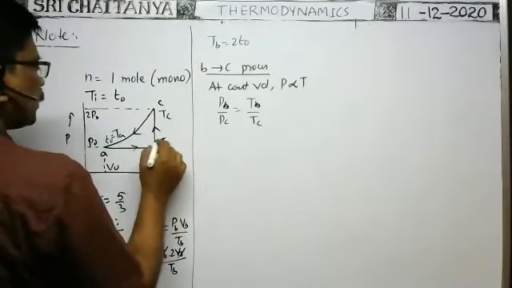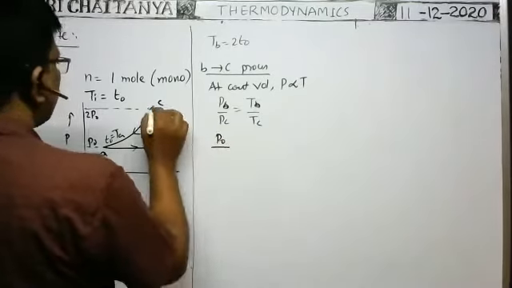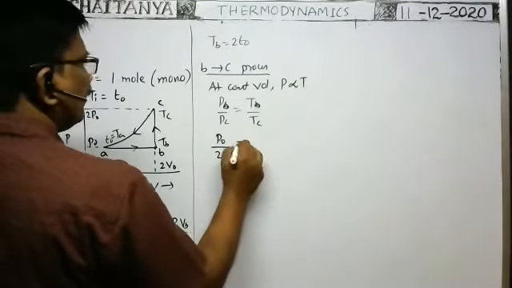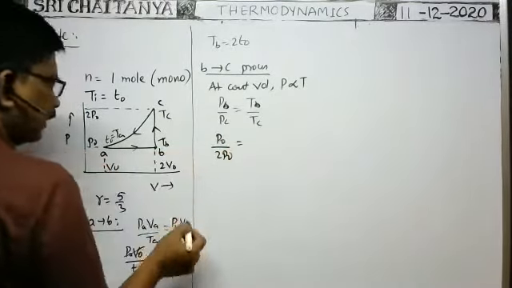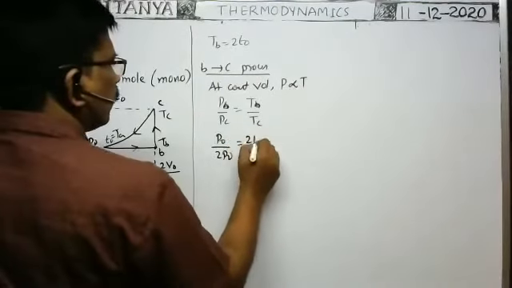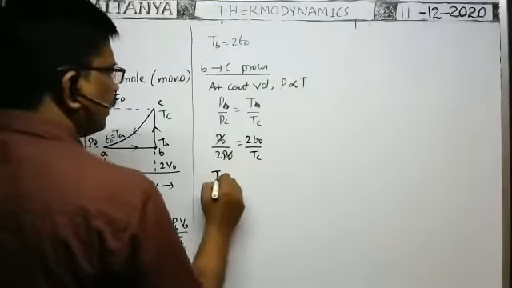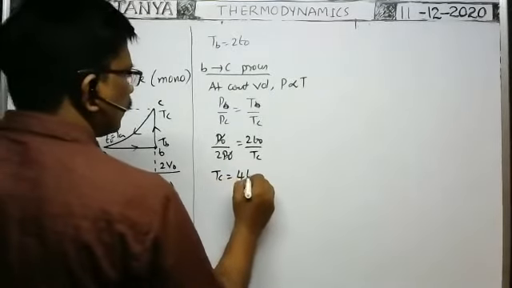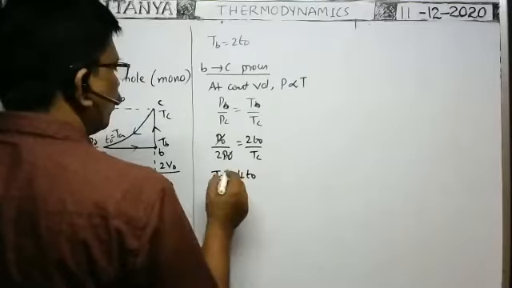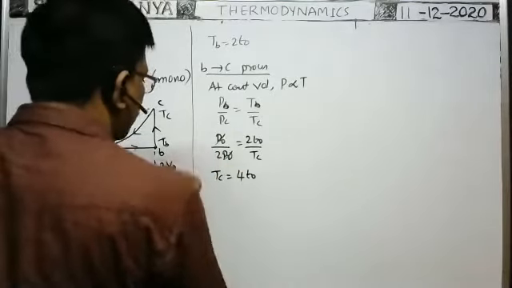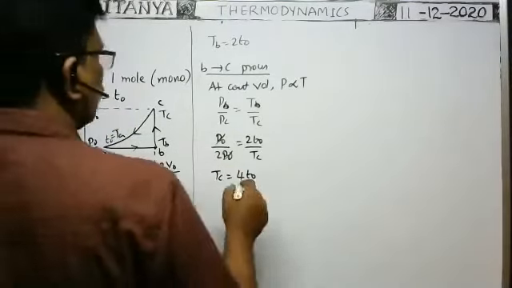PB means pressure at this point is P naught, and PC means pressure at this point is 2P naught, given. The temperature at B we already got as 2T naught. The temperature at C we have to find. P naught cancels. Therefore, TC is equal to 4T naught. This is the temperature at the point C.